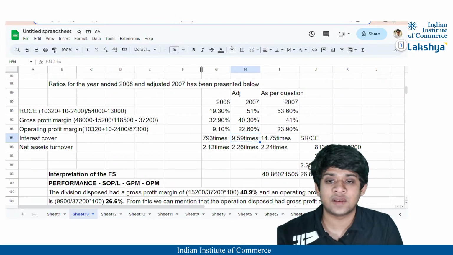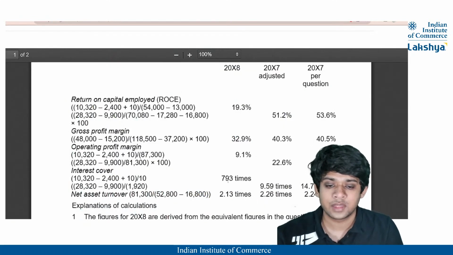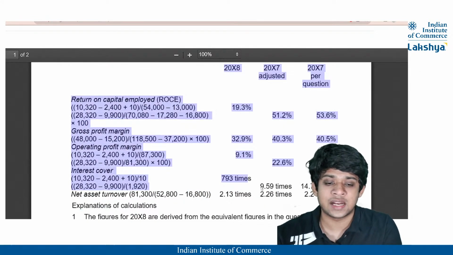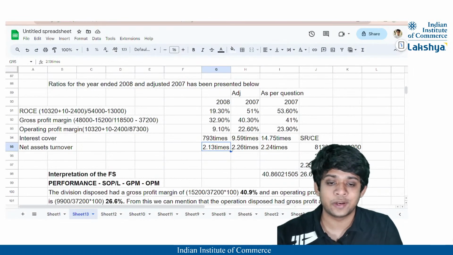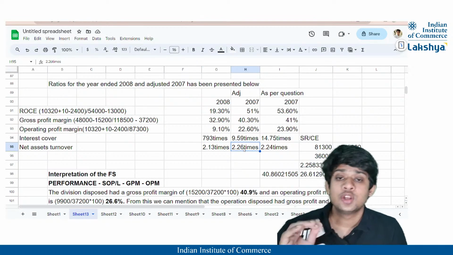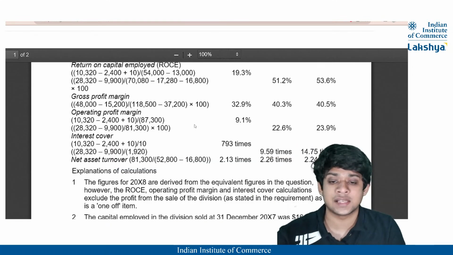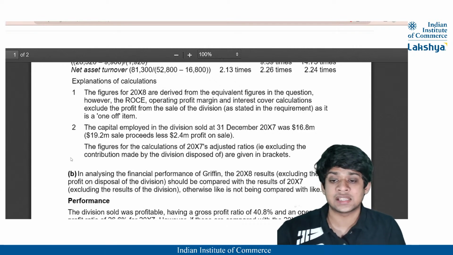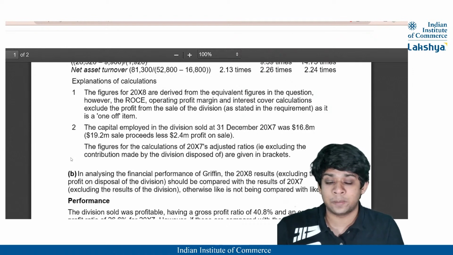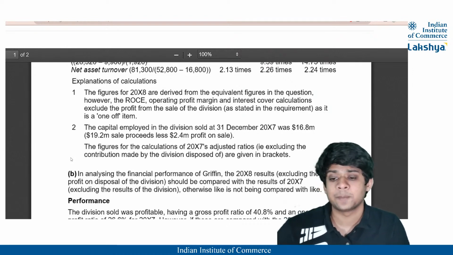793 times and 9.59 times. Oops. Yeah. 793 times and 9.59 times here. Okay. And the last one, non-net assets turnover, it is 2.13 times, 2.26 times. Yes, 2.13 times, 2.26 times. So all our calculations here, guys, are correct. Now we'll just look at the explanation. So here they've given a brief explanation of calculations if in case anywhere it is needed. So how to calculate the profit before interest and tax, your operating profit, maybe you can specify for that, right?